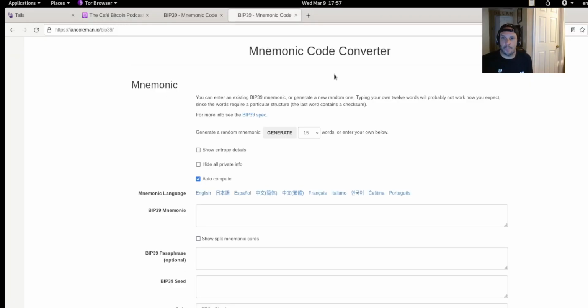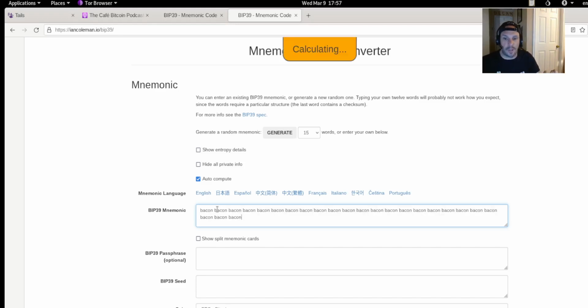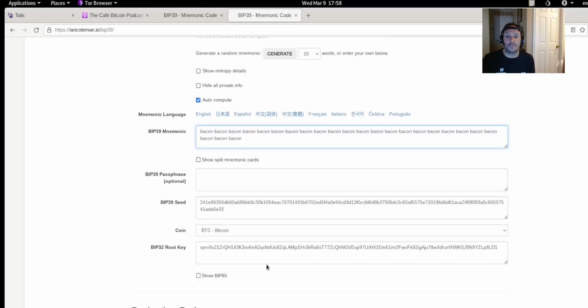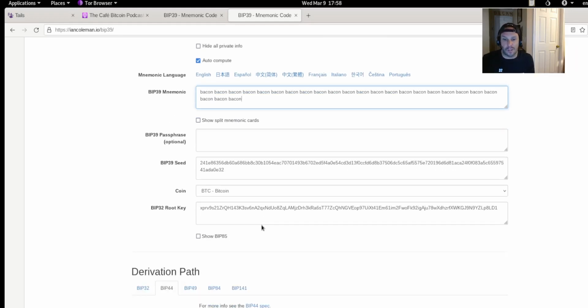So here's the mnemonic code converter, the BIP39 tool. And so I'm just going to use my favorite Bitcoin mnemonic, 24 bacons. Now, obviously, this is not the most secure wallet. And in fact, you definitely don't want to use this because, well, your money will be taken. It's just 24 bacons. Who doesn't know how to put that into a wallet?